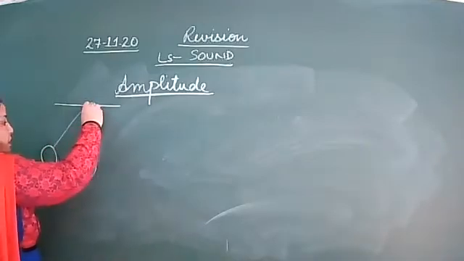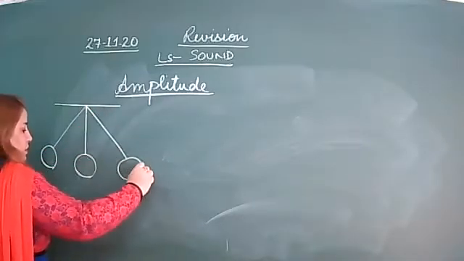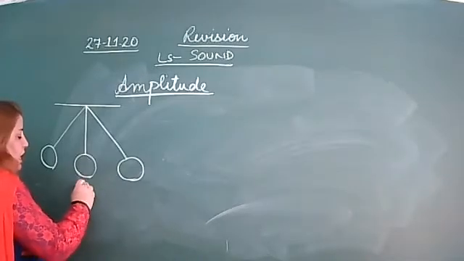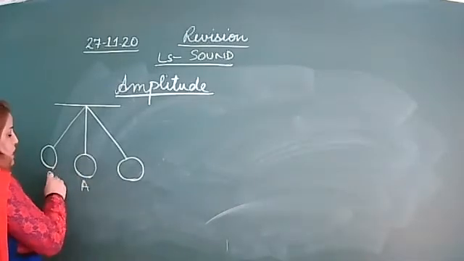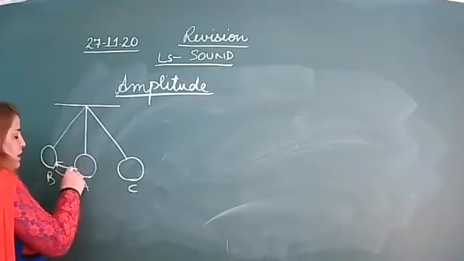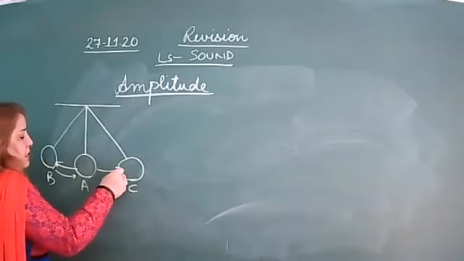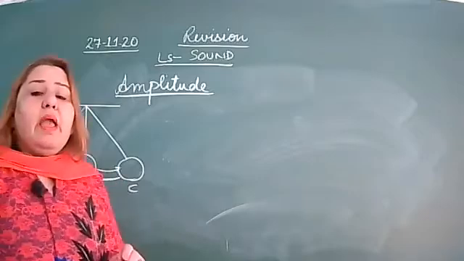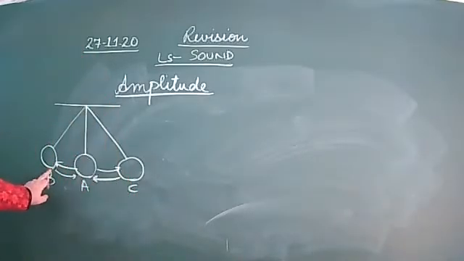Pendulum, right? Is it clear? This is position A, this is B, this is C. When it moves from here to here and then comes back, then this and then again. What do you mean by the amplitude? The maximum displacement of the bob.